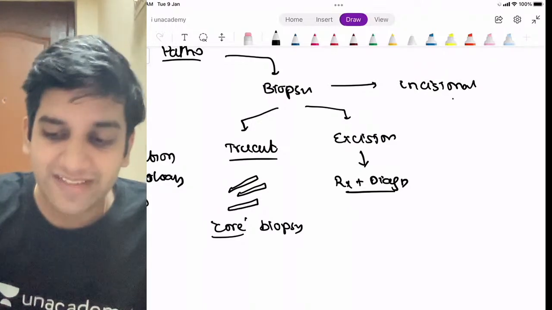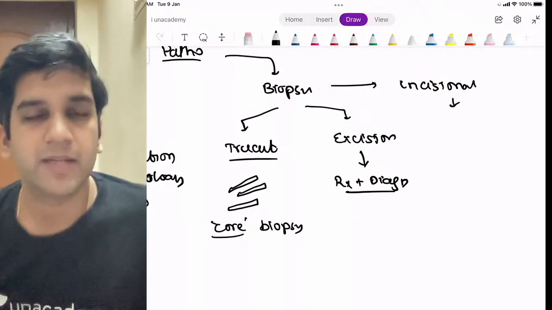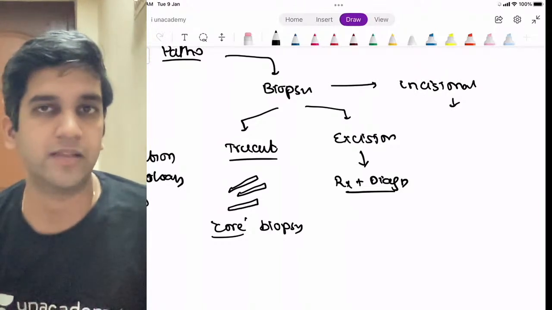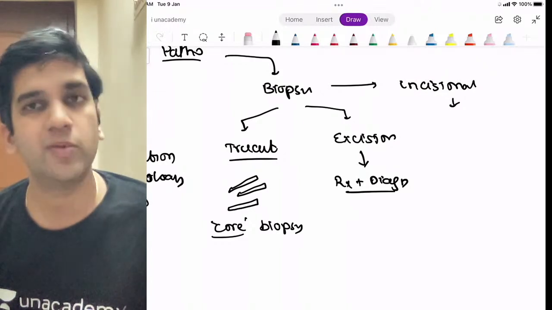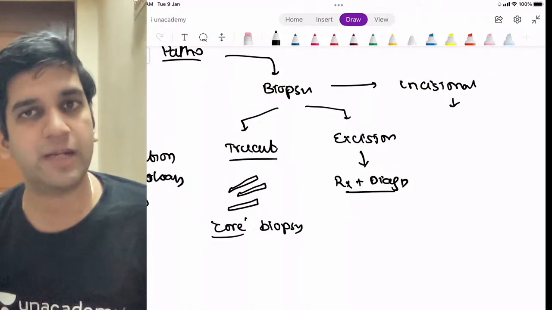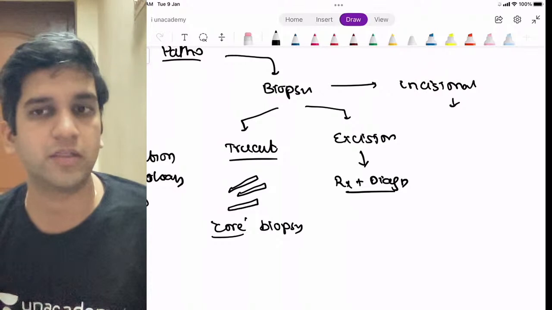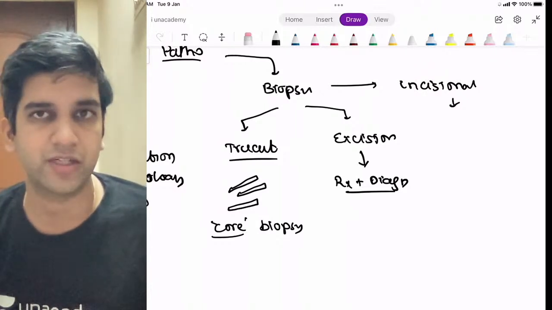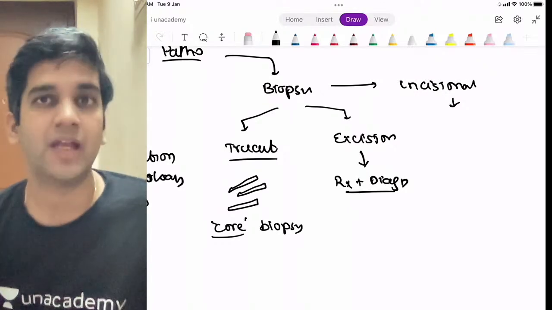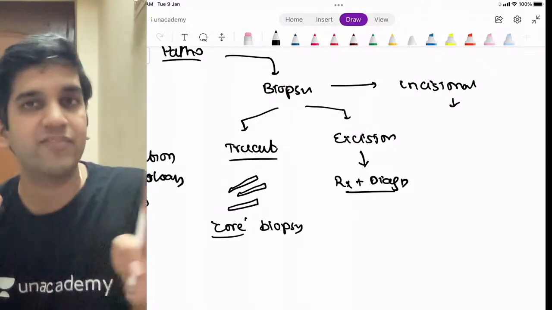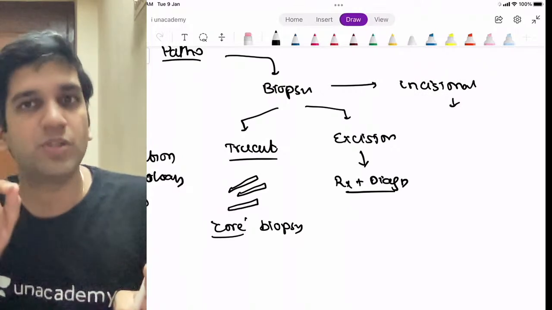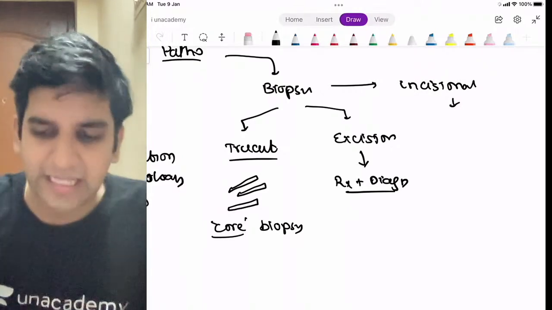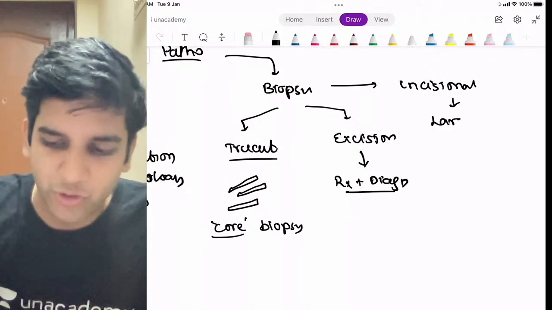Fine. When I say incisional biopsy, let's say there's a patient with an osteosarcoma in and around the knee. Will you remove the limb first, or will you take a biopsy and then go ahead and do the surgery? Then I'm going to do the biopsy first, right? That's an incisional biopsy. I incise the big lesion, let's say a 5 centimeter lesion. I take a tiny bit of it. I prove it's a cancer. Then I go ahead with it. It's for anything. Any large tumor, you incise the tumor.